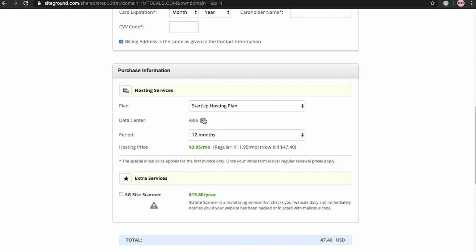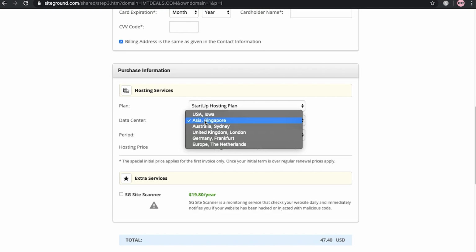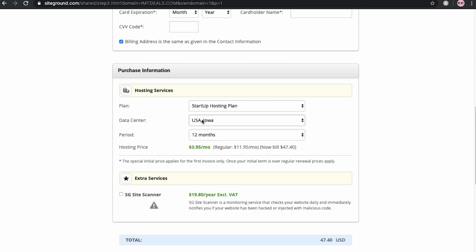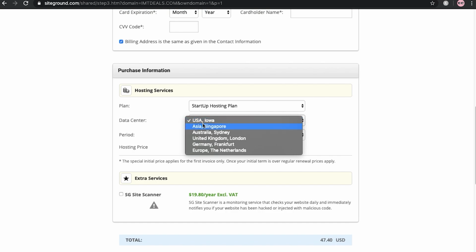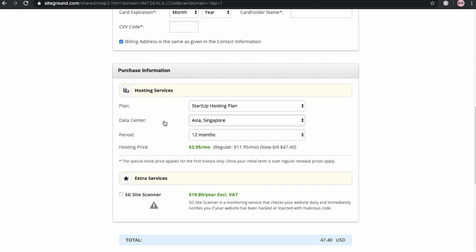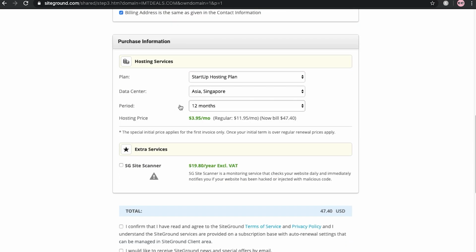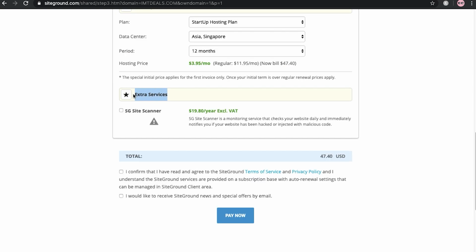If you are working for Amazon affiliate, and if you are working for the USA, then don't choose this plan, choose the USA plan. But if you are working for only India or Asia-type countries, then use Asia. Here you have to choose 12 months, because if you focus on one website for almost 1 year, then you can easily make money through it. Here you can see the extra services, and I don't recommend you to add these things.